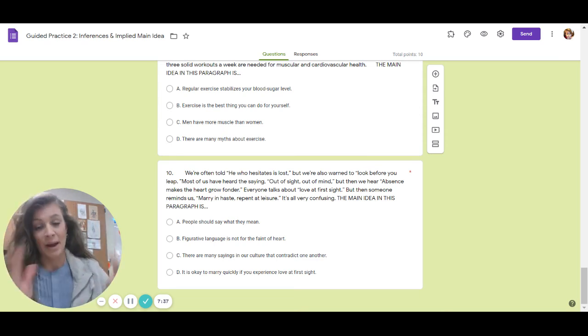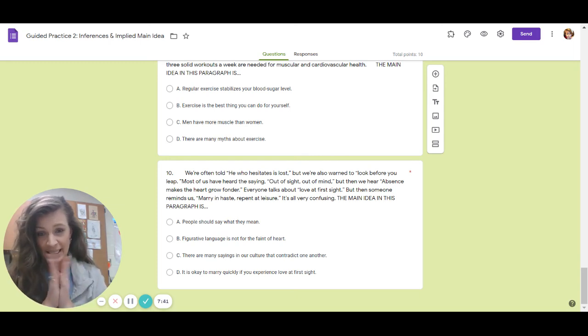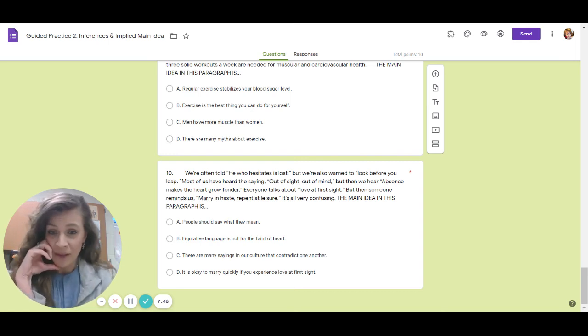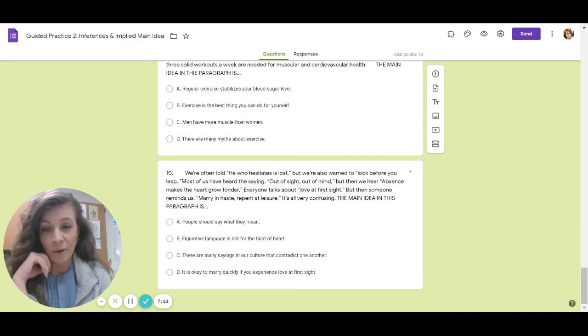So before I looked at my options, I wanted to get that in my mind so I could make sure that it included that in the main idea. It has to incorporate everything from the paragraph. A, people should say what they mean. B, figurative language is not for the faint of heart. C, there are many sayings in our culture that contradict one another. And D, it's okay to marry quickly if you experience love at first sight.